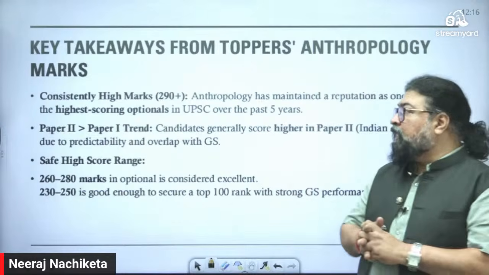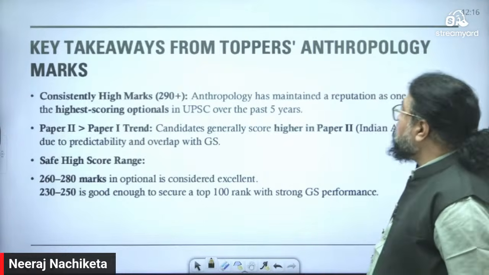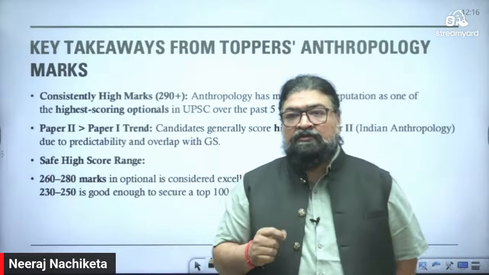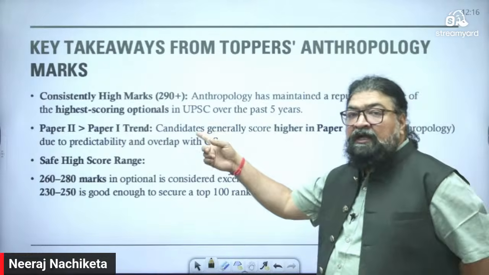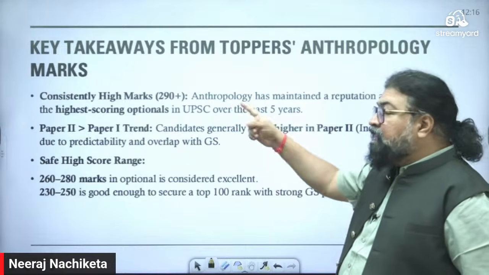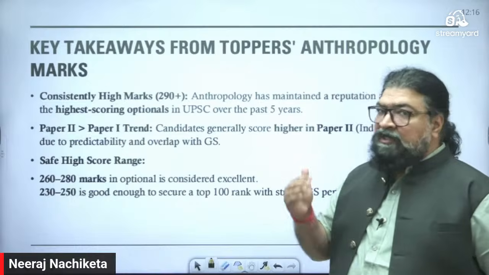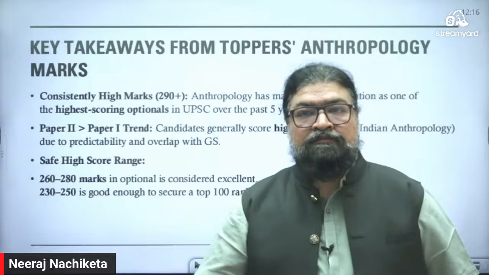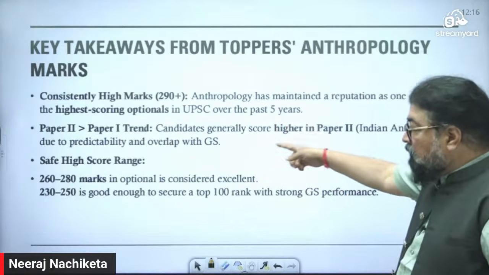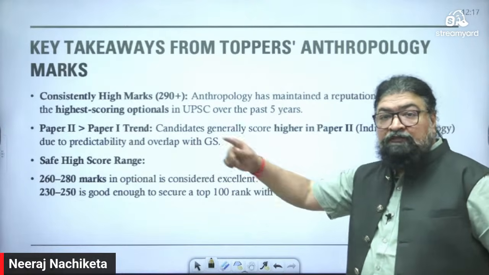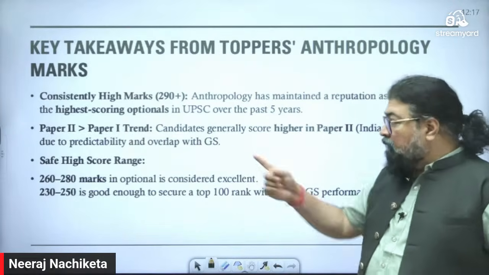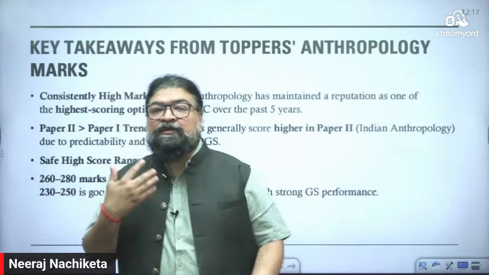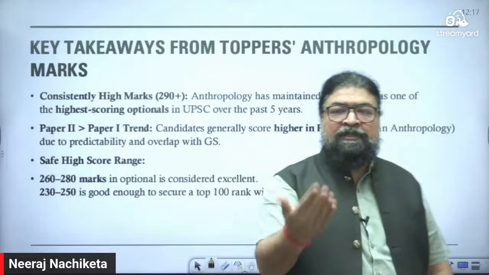Certain thing which I wanted to add, key takeaways from toppers' anthropology marks. अगर हम टॉपर्स के एंथ्रोपोलॉजी मार्क्स का एनालिसिस करें तो क्या क्या मेन टेक अवे है। पहला है कंसिस्टेंटली हाई मार्क्स, 290 प्लस। Maybe in one year it might go dip down, but consistently you are getting high marks. Then paper 2 is a very scoring paper compared to paper 1. Trained candidates generally score higher in paper 2 Indian anthropology, क्योंकि इसमें प्रिडिक्टेबिलिटी है।